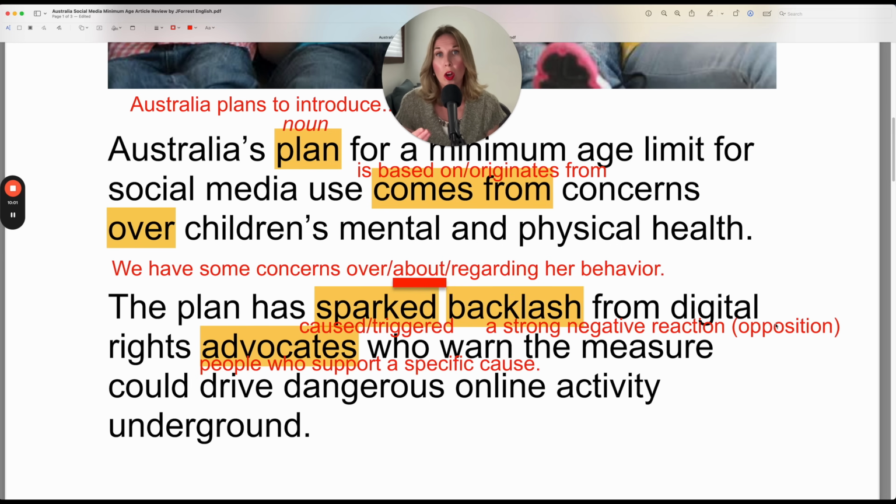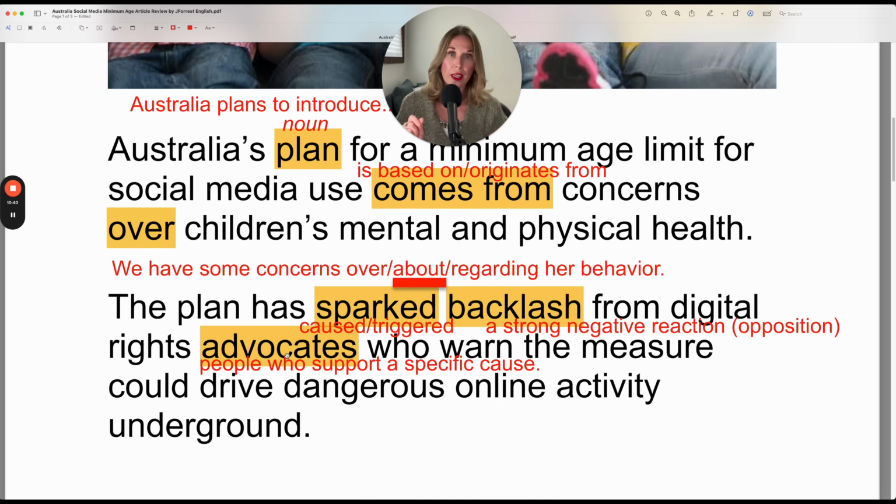So basically it's opposition. Now, if the plan has sparked backlash, it means the plan has caused backlash. The opposition, the strong negative reaction, only exists because the plan exists. So if the plan doesn't exist, well, then the backlash doesn't exist. So that's how you can think of the verb to spark. Something, the plan, sparks something. Now, spark is a verb. So here it's in the past simple, and backlash is a noun. So the plan has sparked backlash from digital rights advocates.